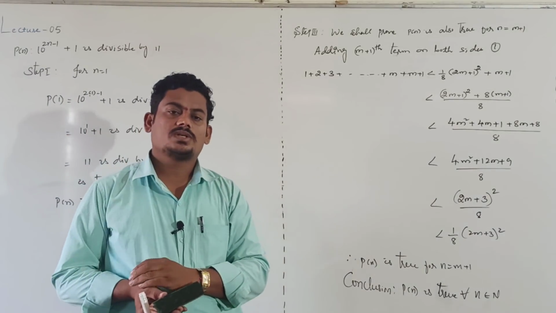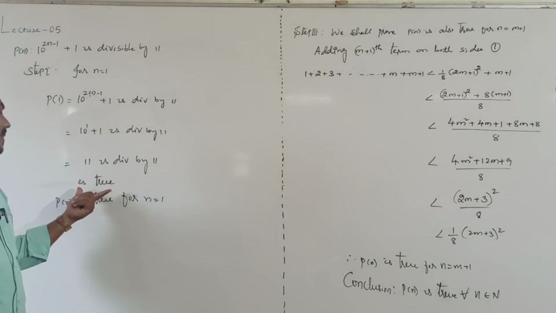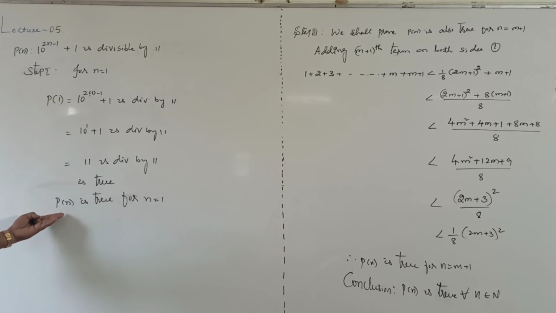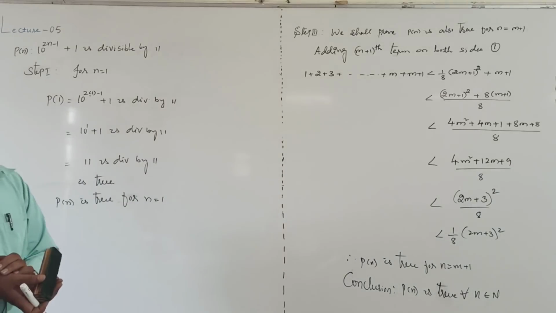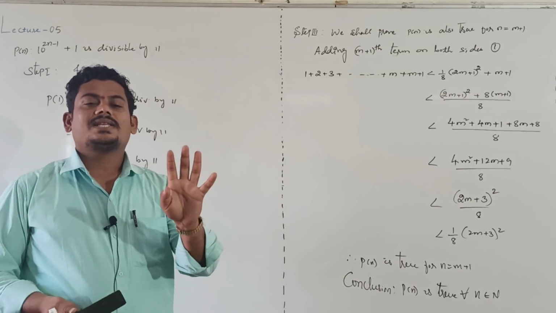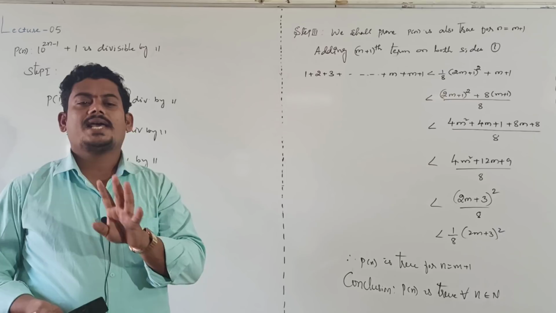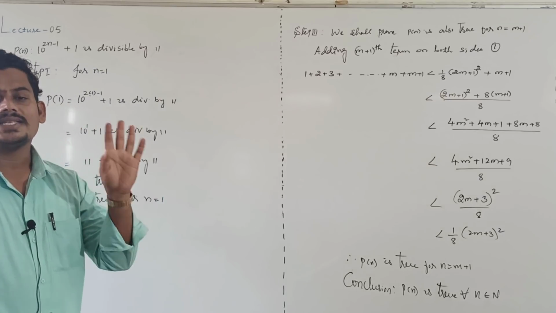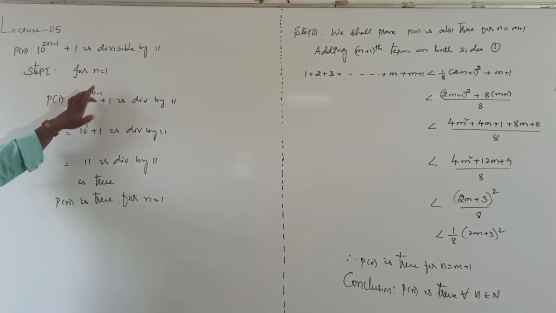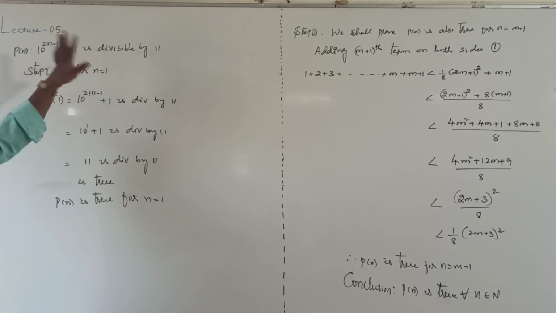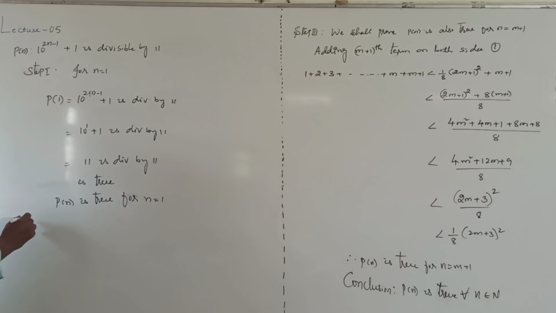In this case, LHS and RHS are not there. Directly check whether this is divisible by 11 or not when n is 1. When n is 1, clearly this statement is true. Then step 2.